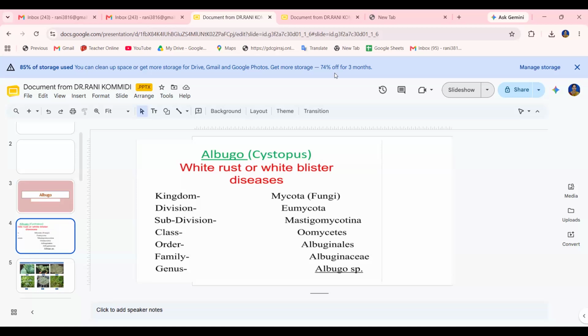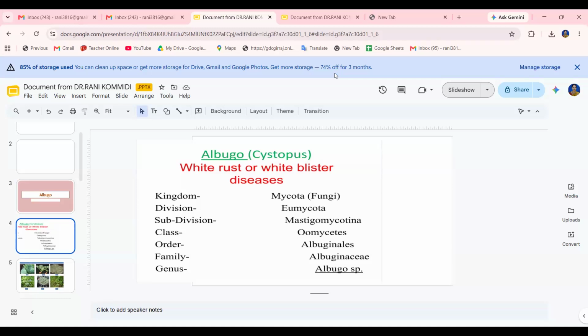The second class is the Hyphochytridiomycetes. These are aquatic fungi in which the motile cells are anteriorly uniflagellate with a tinsel type of flagellum. We already discussed this completely yesterday. The cell wall contains cellulose and chitin. In this class, asexual reproduction is by zoospores. That is the Hyphochytridiomycetes. The next one is the Oomycetes.